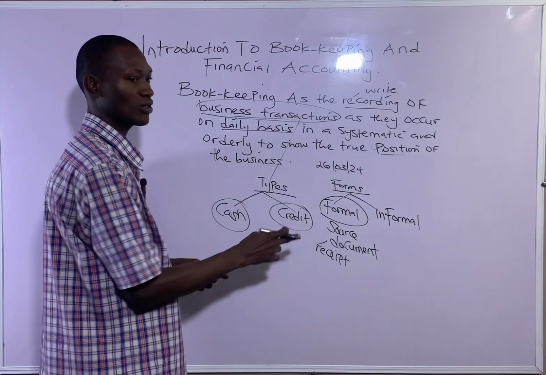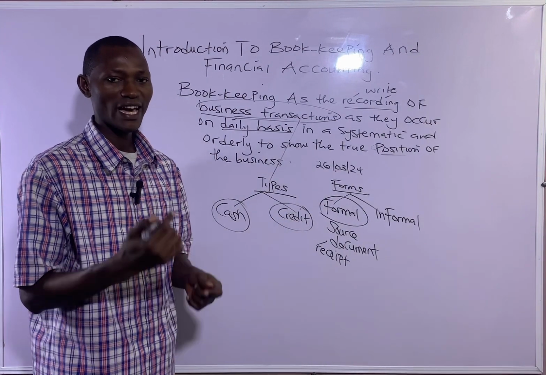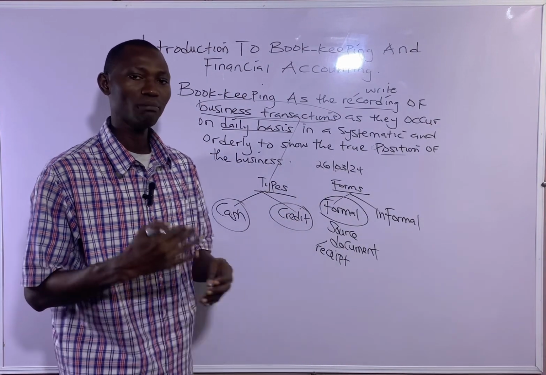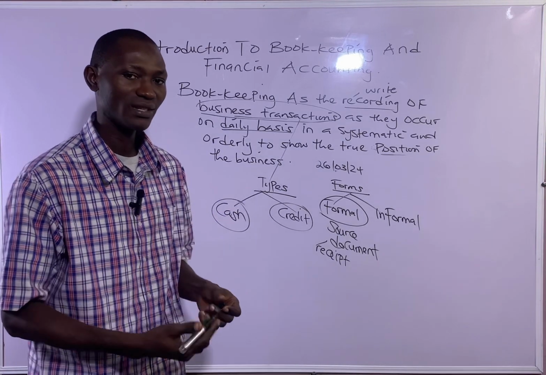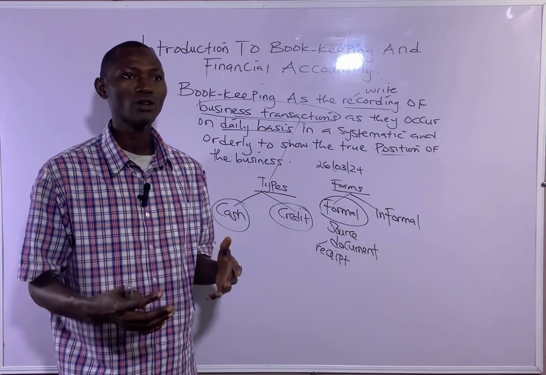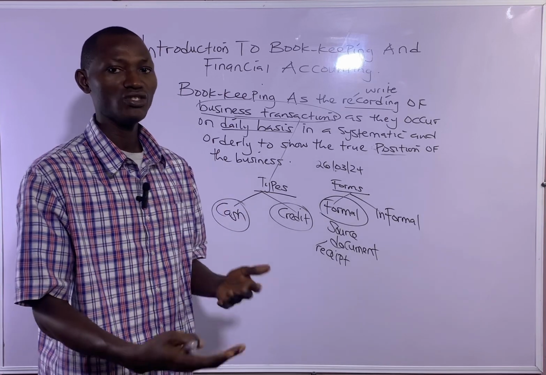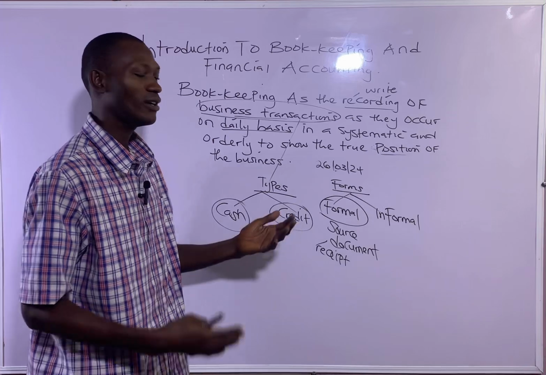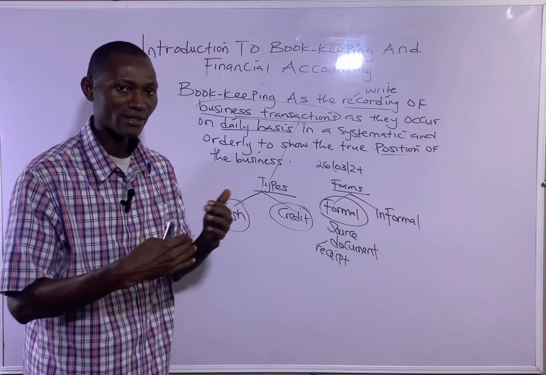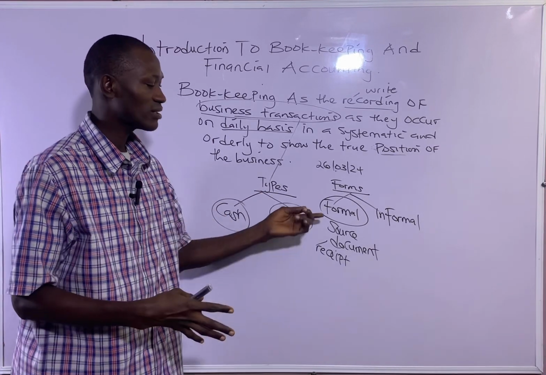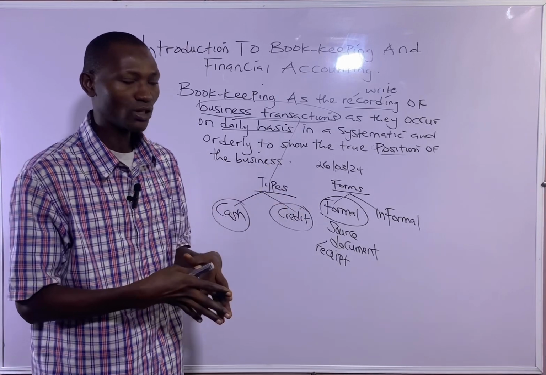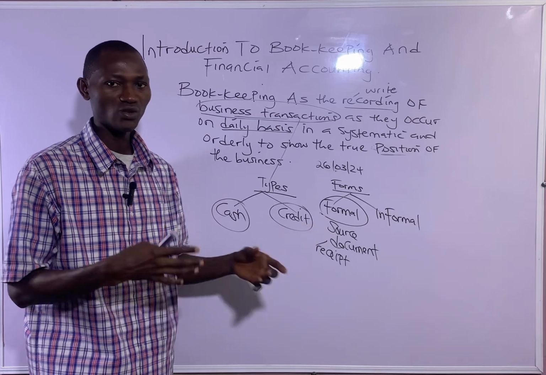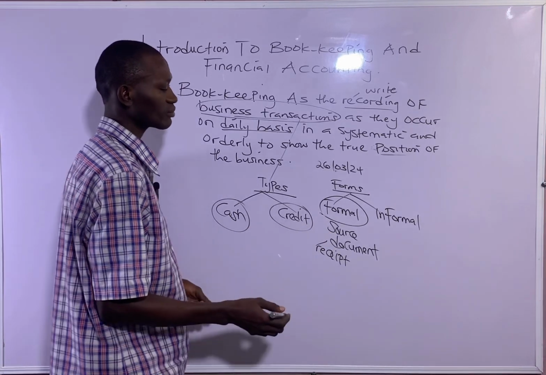So formal business transaction is between an individual and a business organization or between a business organization and another business organization. Let's say Dangote depositing money in GT Bank or Zenith Bank. That's business organizations transacting business. It's still formal because in the process of it, formal documents or source documents will be generated.